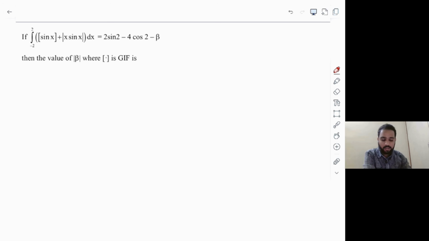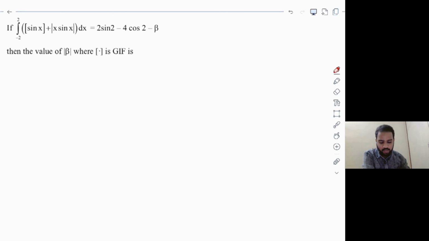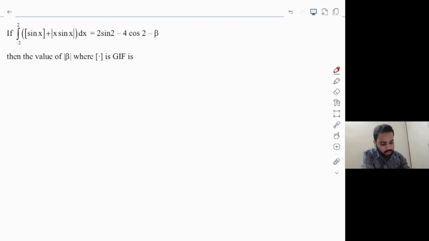Let's take the next question. This is an interesting question from the definite integration chapter. The question: integral from minus 2 to 2 of sin x plus modulus of x into sin x. Obviously you have to solve both of the terms separately. So let's do that. First I'll split it: integral from minus 2 to 2 of sin x dx plus again integral from minus 2 to 2 of modulus of x into sin x dx. Now I'm going to take the first as I1 and the second as I2, and try to solve them separately.